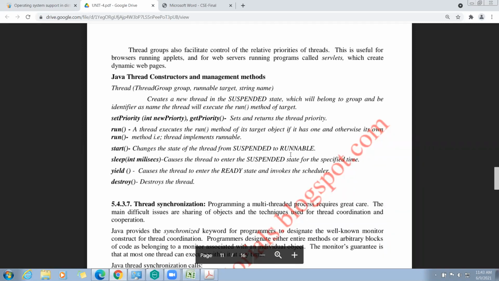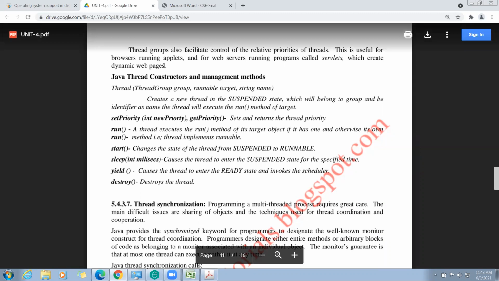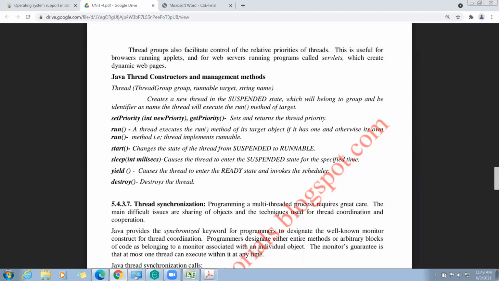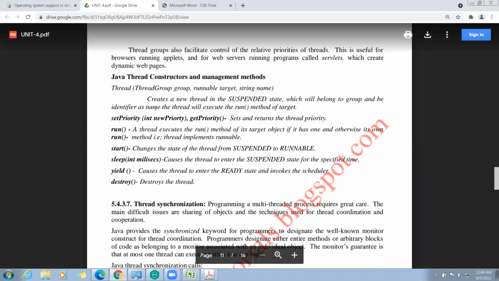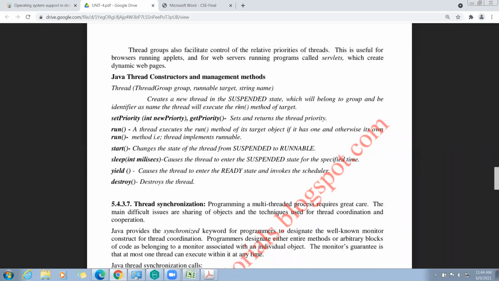Now the Java thread constructors and management methods. Here there is the thread group, the runnable target, and the string name. This creates a new thread in the suspended state. I told you, whenever a thread is created, it will be in the suspended state, belonging to a group, with an identifier as the name of the thread, and it will execute the run method of the target.